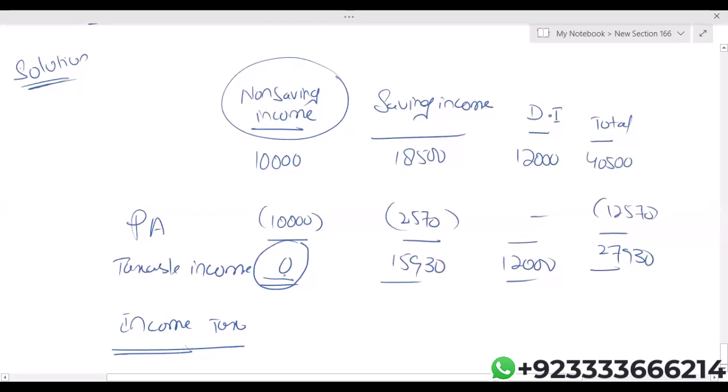Repeat, whenever in the column of non-saving your taxable income is less than 5,000, only then does the starting rate band come in your calculation. Right now, taxable income is 0. It means the entire 5,000 starting rate band is available.